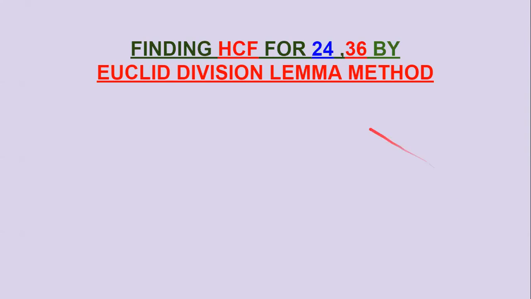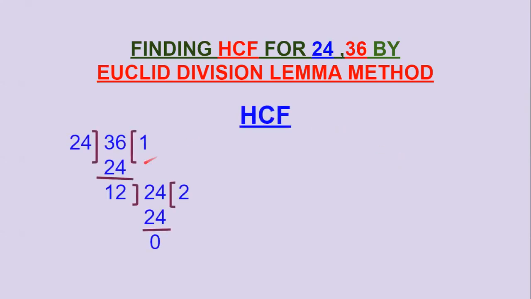We will find out the HCF of 24 and 36 by the Euclid division method. And for this, we know this is the division method to find out the HCF. We'll do the same thing as a rough side work, and we'll put these values in the A is equal to BQ plus R form.